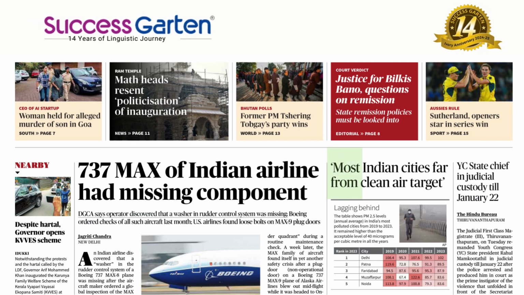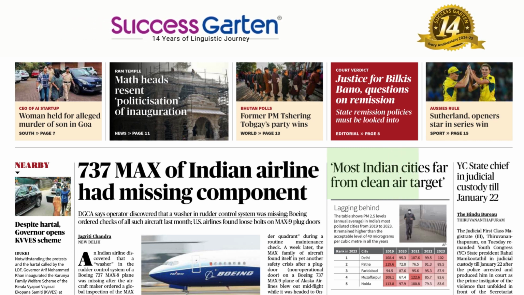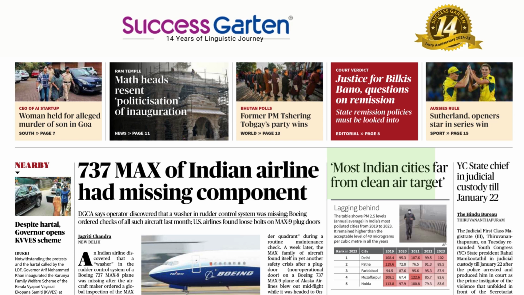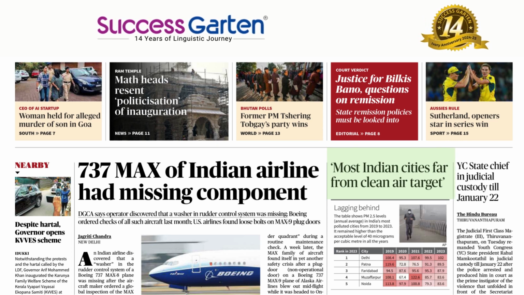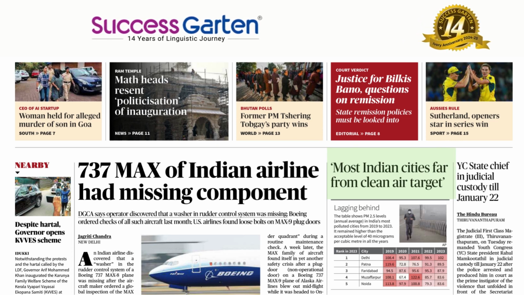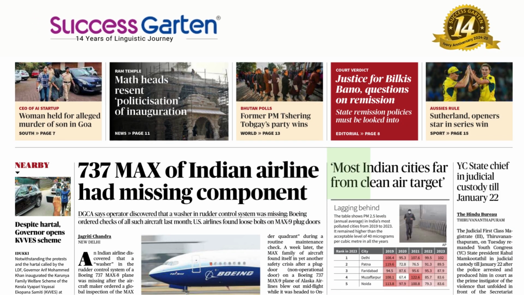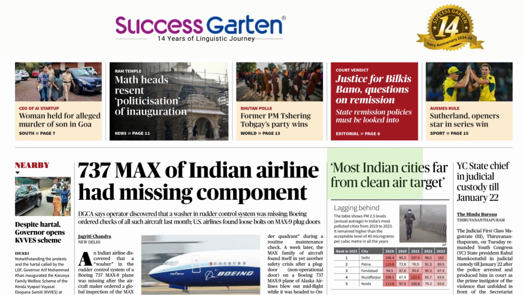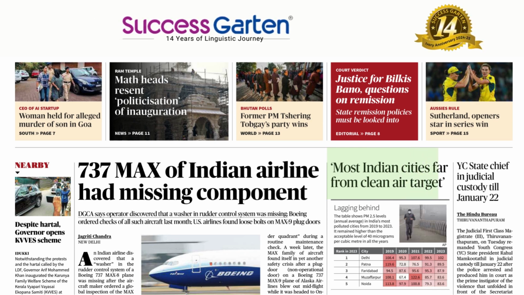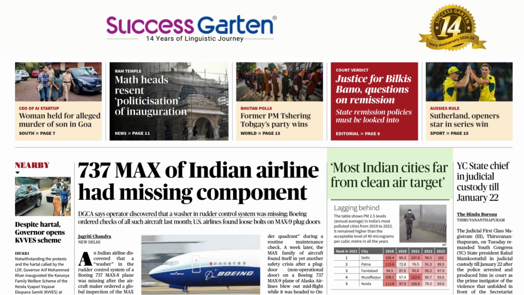Most Indian cities far from clean air target. When we read it superficially, it's a news item, but as language lovers, we dissect each word. Most Indian cities, it is comparing. Most Indian cities far from. Far is a beautiful word. It can act as an adverb. Far. See, where is the verb here? Verb is missing here. We must include a state verb here. Most Indian cities are far from. Far from is a beautiful combination.